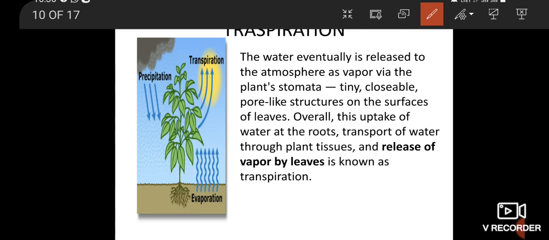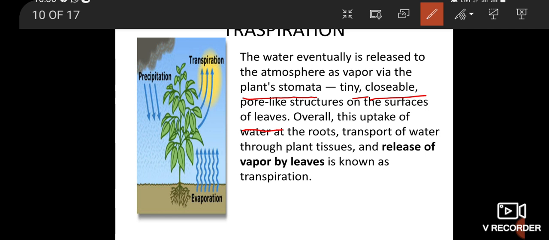Transpiration. What is transpiration? The water is eventually released to the atmosphere as vapor via the plant stomata. Stomata are tiny, closable, pore-like structures on the surface of leaves.